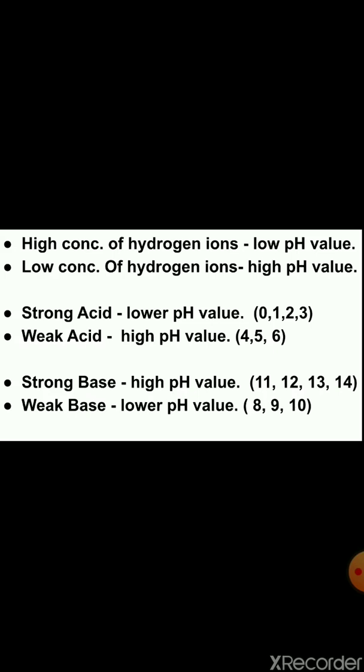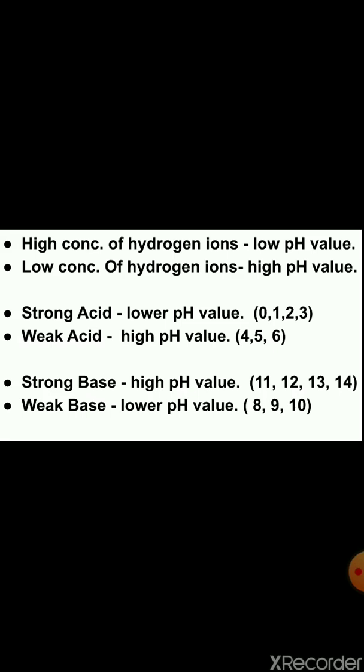Now if any substance has a high concentration of hydrogen ions, it will have a low pH value. And if a low concentration of hydrogen ions is seen, that means the pH value is high. All the strong acids will have a lower pH value like 0, 1, 2, 3.